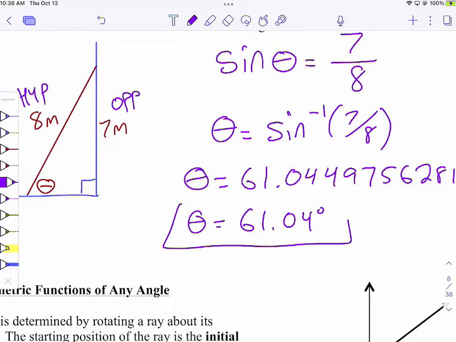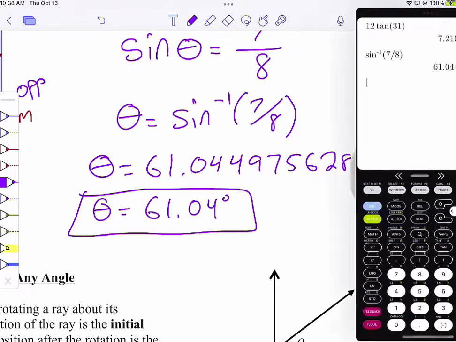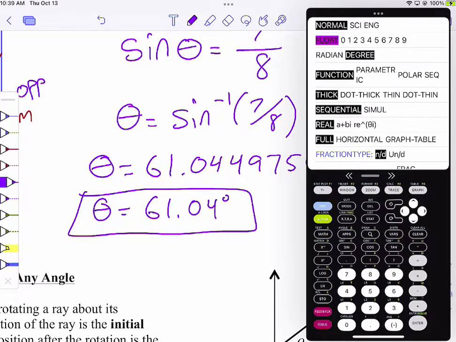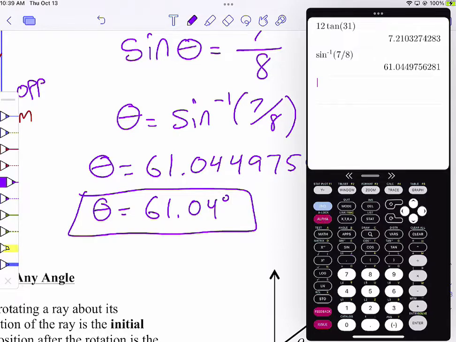And your calculator also rounds for you. So you can change it to 2 decimal places, and it will round it for you. Everybody good with all that?